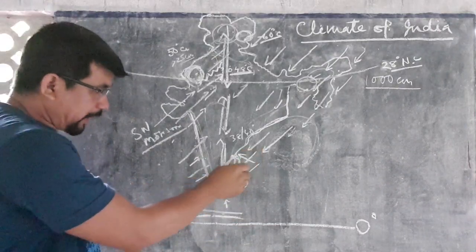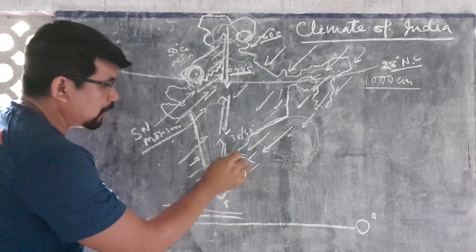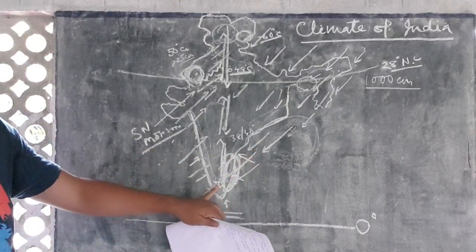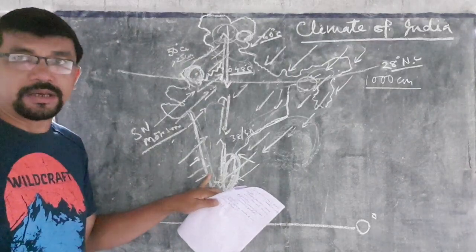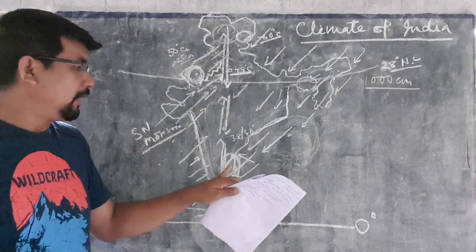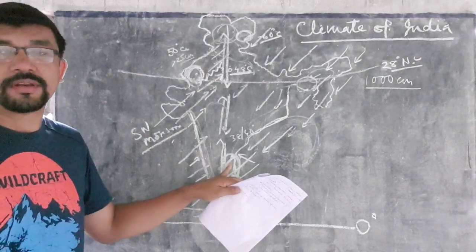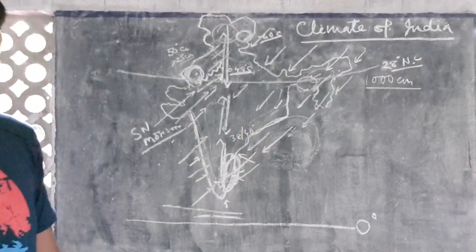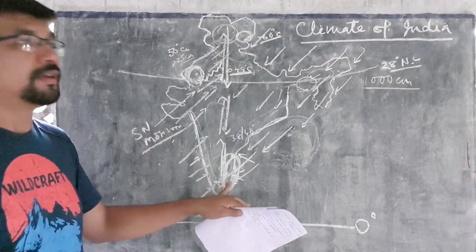With the protection of these Nilgiri Hills, lots of rainfall occurs. The northeast monsoon is generally blocked by the Nilgiri and Cardamom hills in the southern part of India, and lots of rainfall occurs in winter season in this Coromandel coastal region of Tamil Nadu. Okay, so this is the main cause of why rainfall occurs throughout the year on the Coromandel coast.